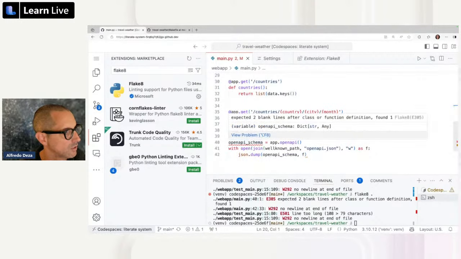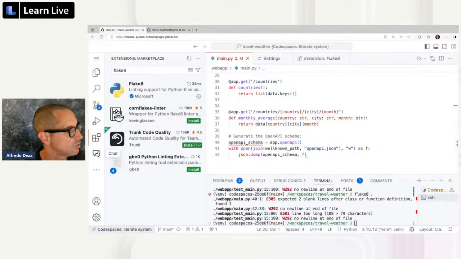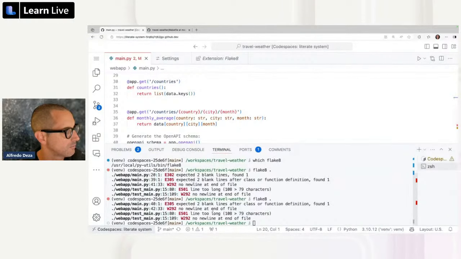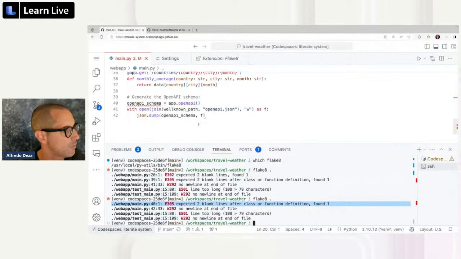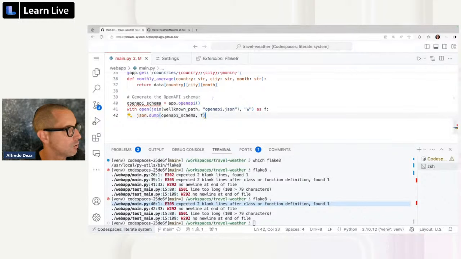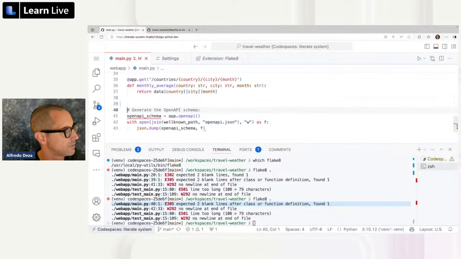What's going on here? All right. Do you see how when I'm hovering, I'm getting these? This is the E305. Close the extension. E305 would be this one. Do you see that E305? If I'm hovering over this one, it will say expected 2 blank lines after a class or function definition, found 1, and that is on line 40, which is correct. So how do we fix this? The text editor is going to help us out here. I added the extra line and it went away.